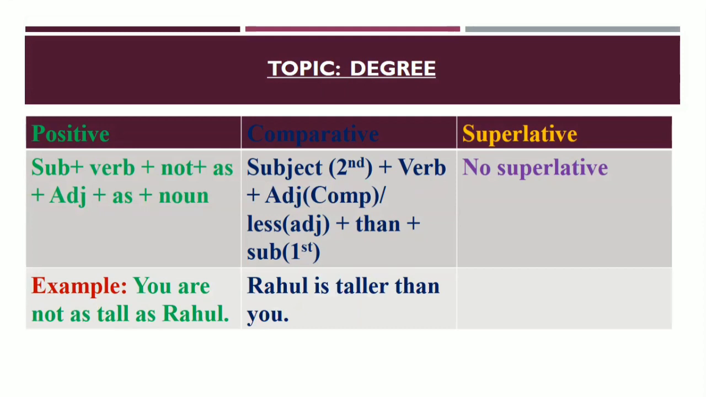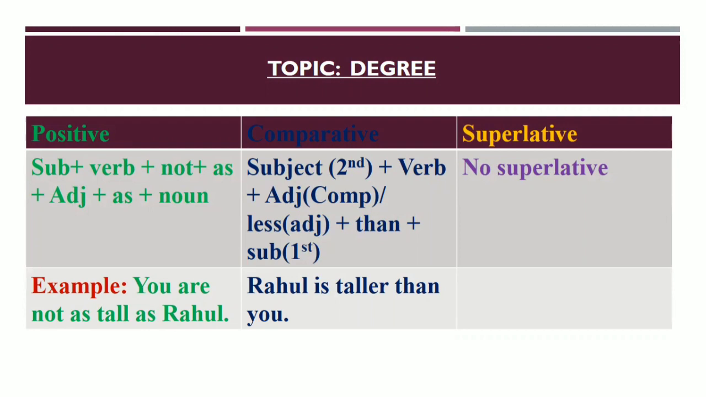Look at the structure of the positive degree here. Subject plus verb, then not, then as, then adjective, then as, and then noun. Okay, if you get this structure, it will be in the comparative form. Look at the structure, then it will be clear. Subject second, I have made it clear to you, the idea of subject second. Okay, I mean second subject here, then verb, then adjective, I mean comparative form of the adjective, then less, then subject first, I mean first subject. Okay, it has no superlative structure.